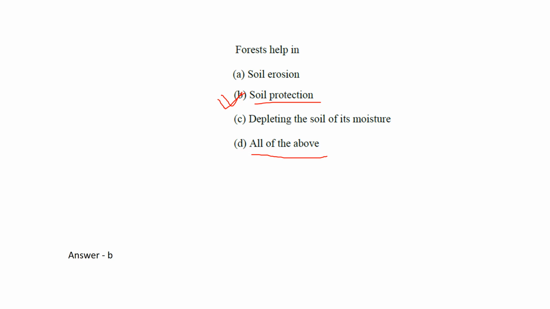So in rainy season, it does not allow the soil to flow from higher altitude to lower altitude. That's why it is protecting the soil. Soil erosion means the soil is moving from one place to another place, so the first is not possible. C is also not possible, but in a hurry you can put D, but no, its answer is B, soil protection.